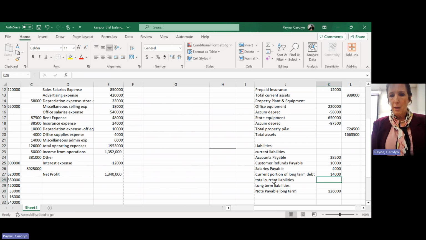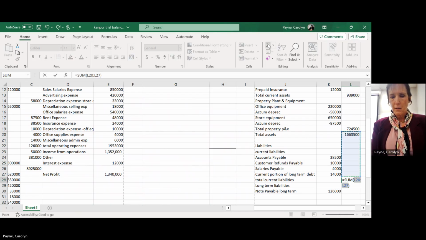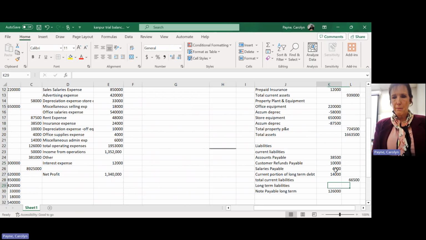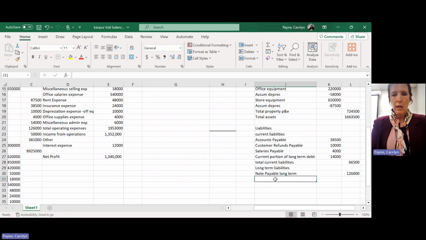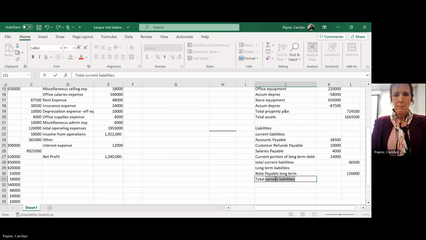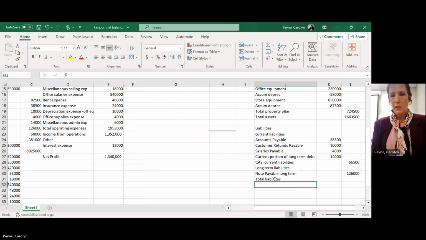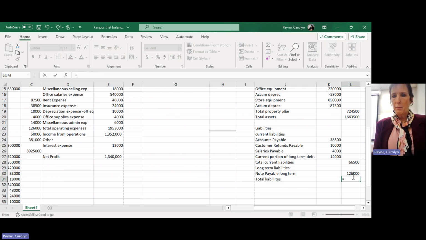All right, I'm going to sum those up. I'm actually going to sum it over here. And notice that it wants to put it over there, but I want it here. So I can force it to do that. And since I only have one long-term liability, I'm going to drag that over there. Okay, so that's my total liabilities. All right, I'm going to sum those up. So current plus the long-term equals my total liabilities.